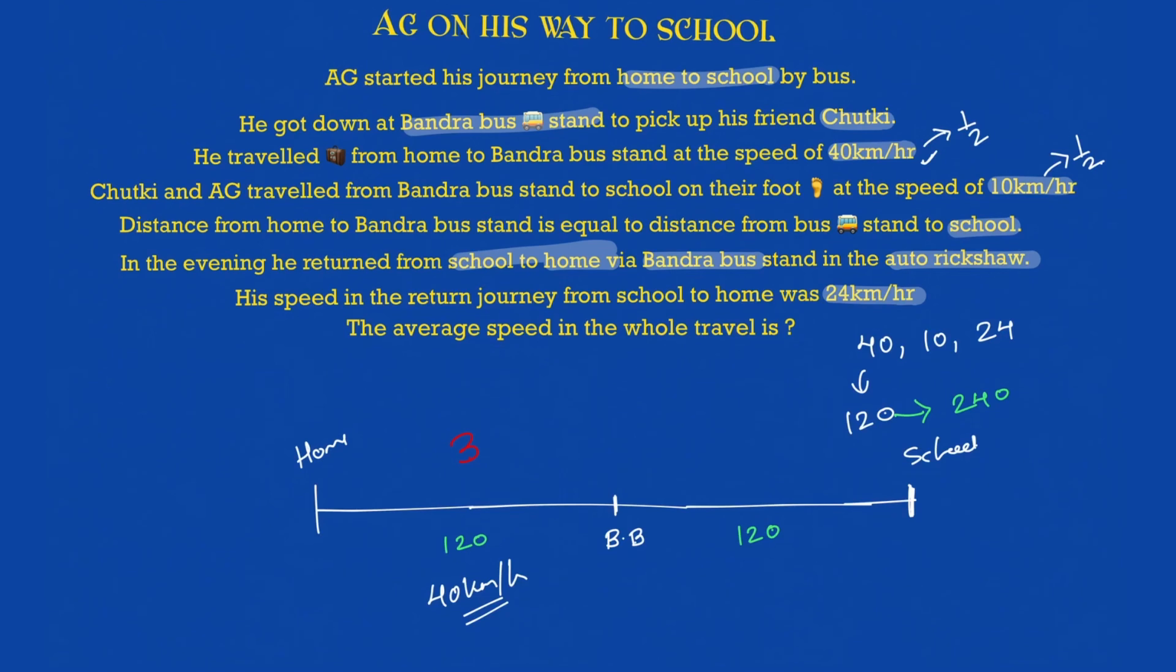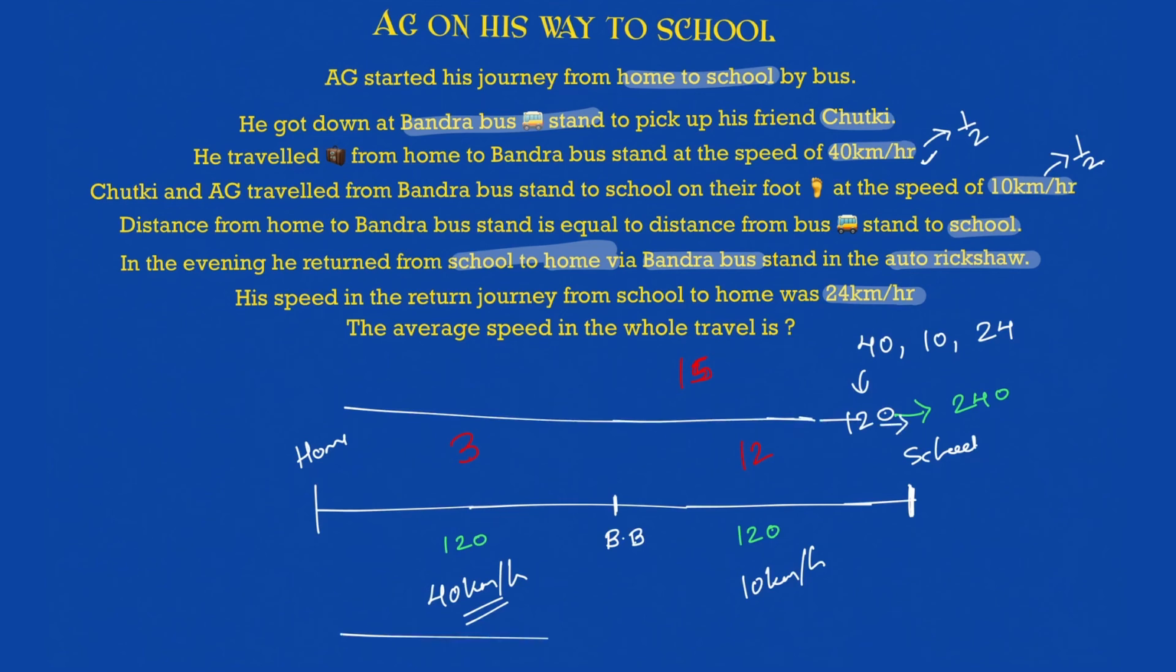Then from Bandra to school, what is the speed? 10 km per hour. So let's write it here, 10 km per hour. So what is the time taken here? It will be 12 hours, right? To travel 120 at 10 km per hour, 12 hours. 12 plus 3, 15 hours just to go from home to the school. So this is the 15 hours going from home to the school.